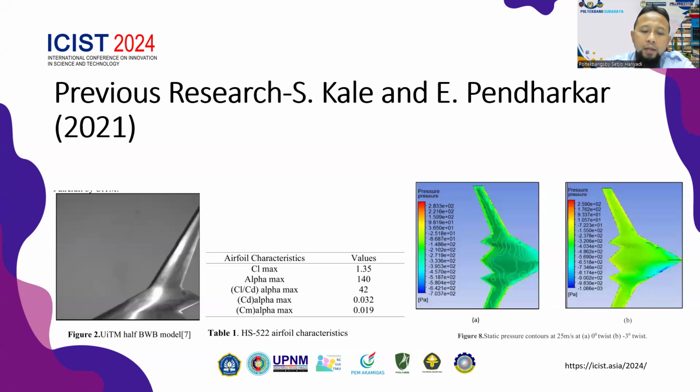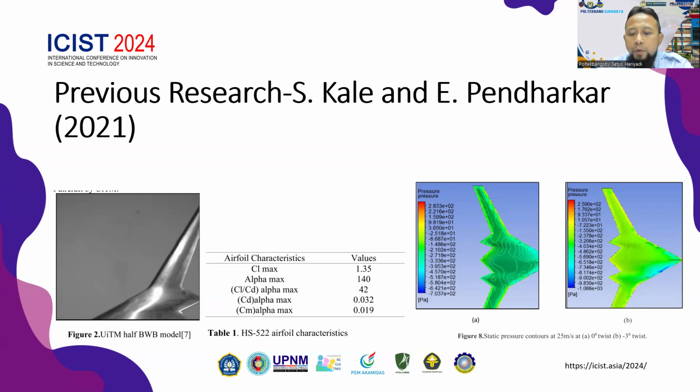Gale and Vandarkar in 2021 conducted research on the effect of twist angles on a blended wing body aircraft. The computational fluid dynamics was performed on a blended wing body model with SS 522 airfoil and velocities of 25 meters per second and 30 meters per second.